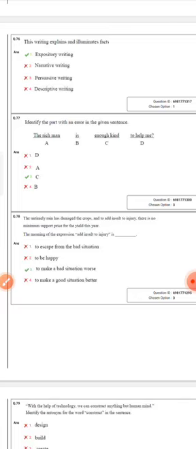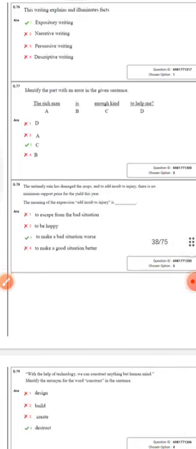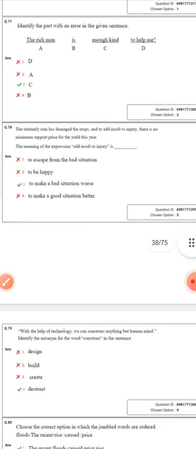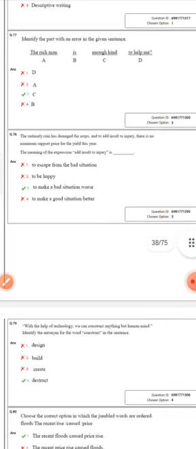Identify the error part: "The rich man is enough kind to help me." Please, kind enough. They have given "enough kind", so the wrong part is C. It should be "kind enough", that is okay, because kind is like an adjective.